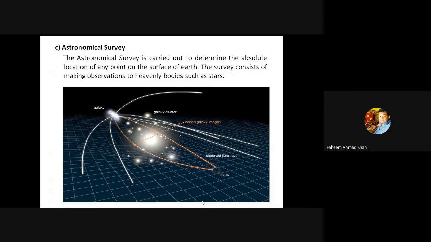In previous time, when we were not well equipped with these modern technologies and equipments, stars were taken help from which you always marked your way to go from one place to another. In this era of technology, we use GPS. With the help of satellites, we locate our points, we navigate our destinations. So that comes under astronomical survey.